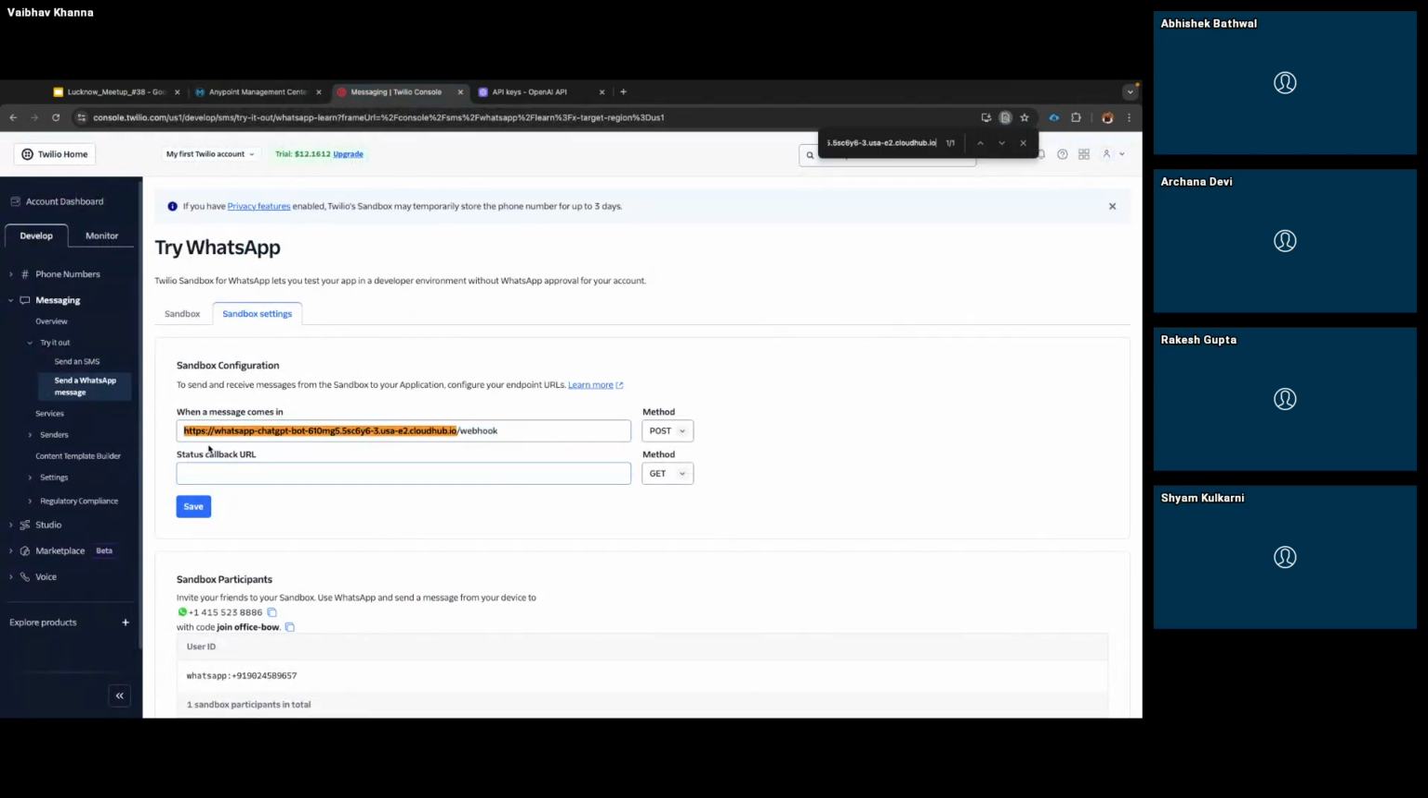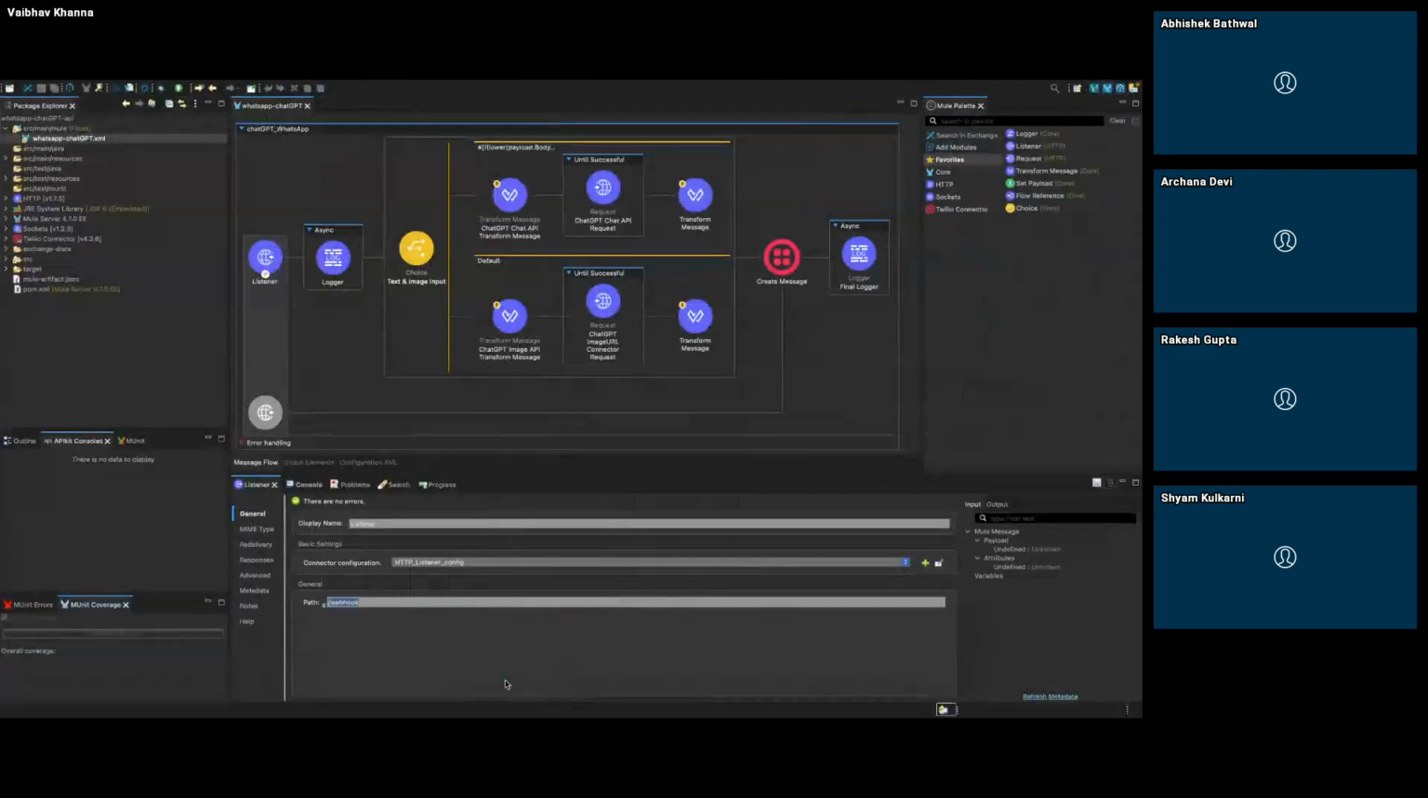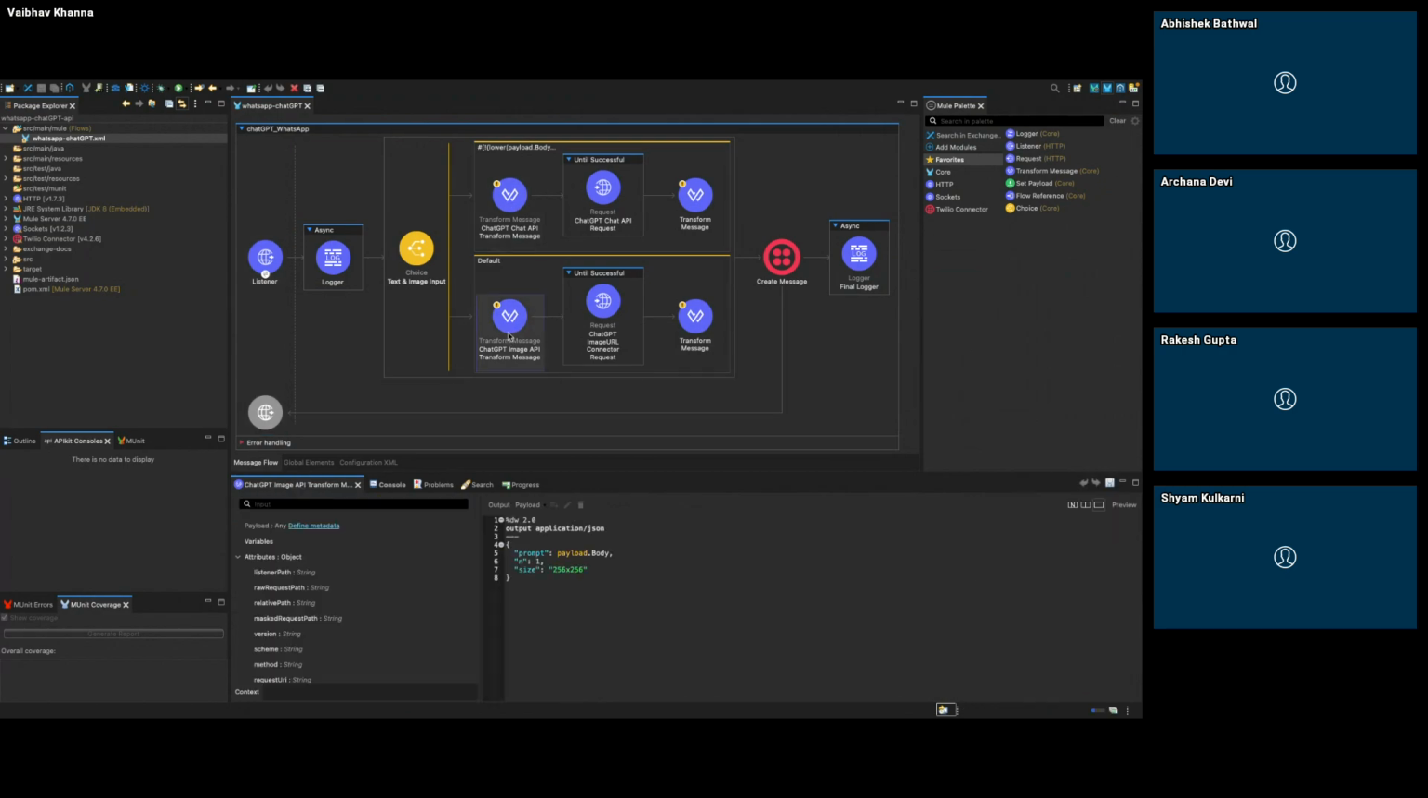So you can see this is the base path /webhook. That means whenever a message comes in, that message is getting rerouted to this application URL, where my listener will listen to this request, and then this flow will get initiated. Once the flow is initiated, it will check for the body content. Because I will send some message, only then it will be initiated.